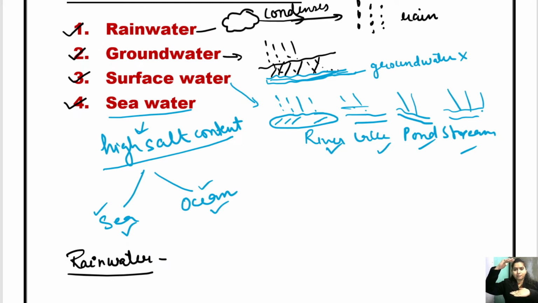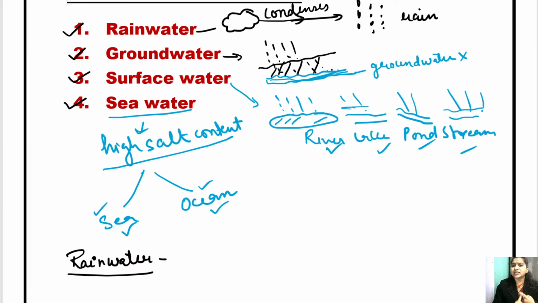There is a complete atmosphere in between the cloud and the earth. और उतने डिस्टेंस के बीच में बहुत सारी चीजें आ जाती हैं, जैसे कि there come several gases, there come several dust particles. सो जब बारिश होती है तो this water gets combined with all these gases and also the dust particles.